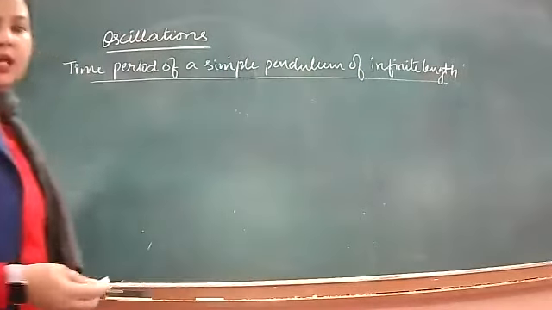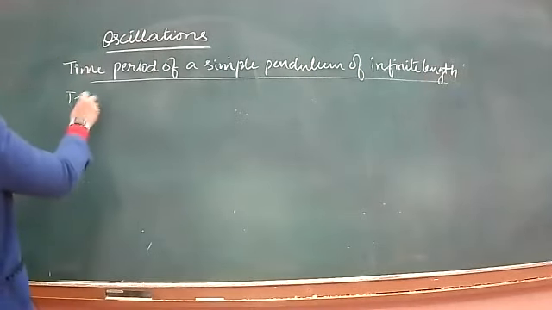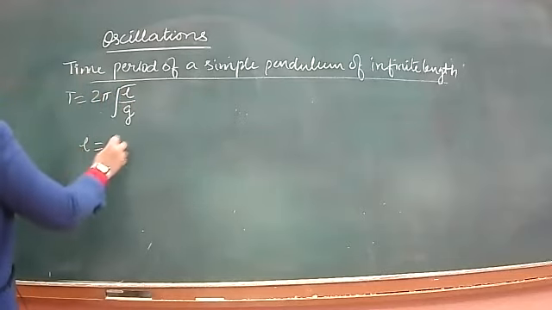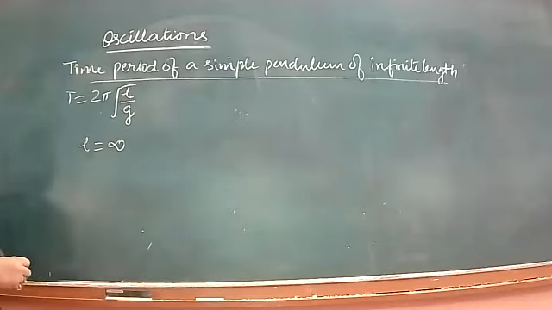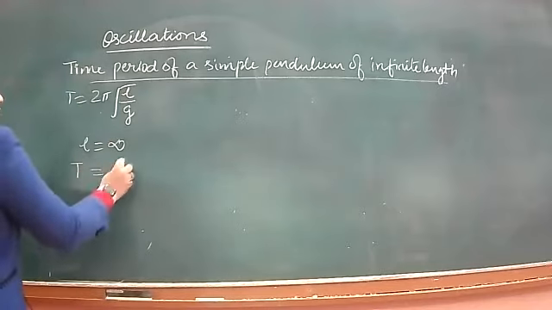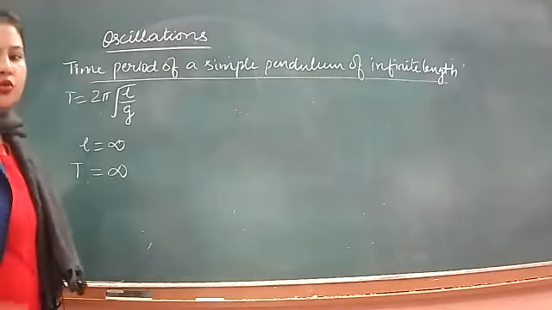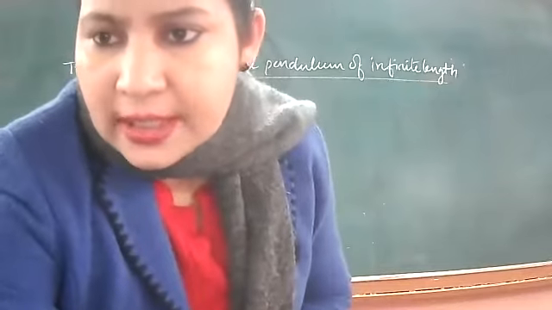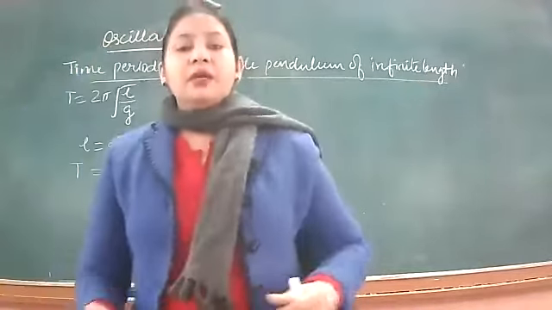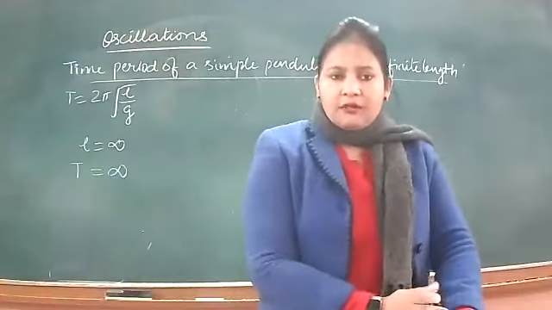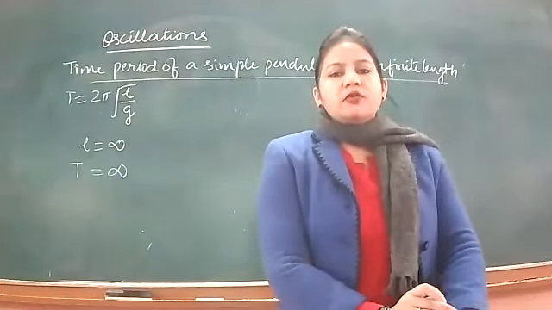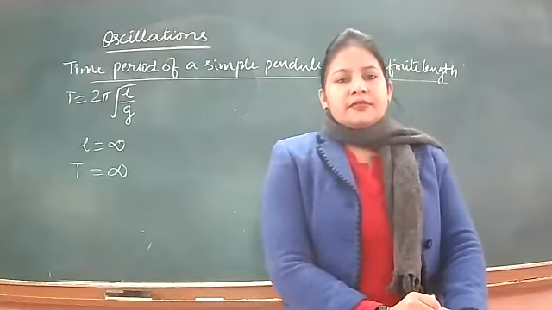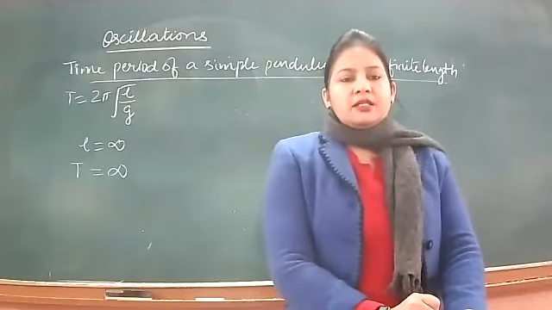If we see the formula that we derived that day, T is equal to 2 pi root L by g. So if we are talking about a simple pendulum of infinite length, then time period should also be infinite, but this is not so. When a simple pendulum of infinite length is allowed to oscillate, its time period is found to be finite, not infinite. Its time period is found to be 84.6 minutes.